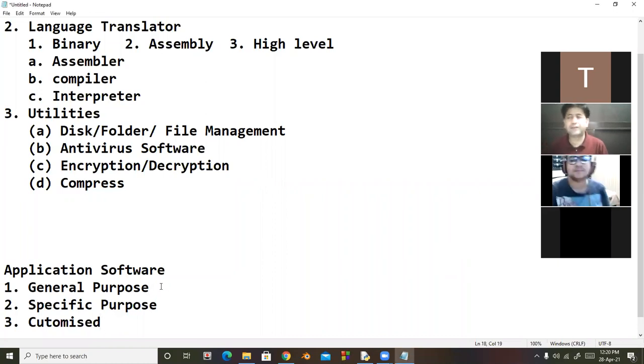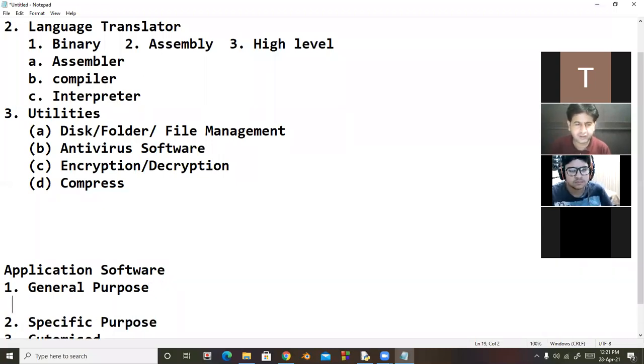So general purpose application softwares are those softwares that are for a group of persons. This is for a large number of users. These are not customized according to the user requirement. So there are different general purpose softwares. Number one, word processor.